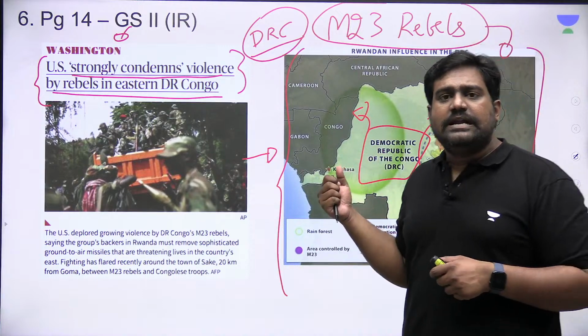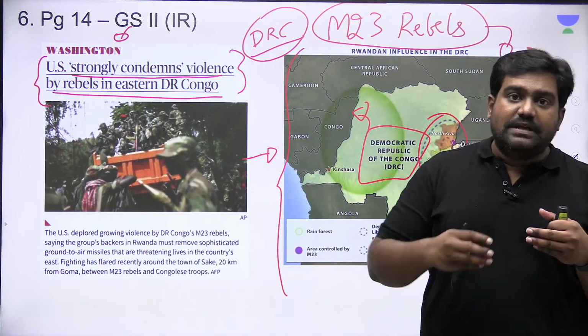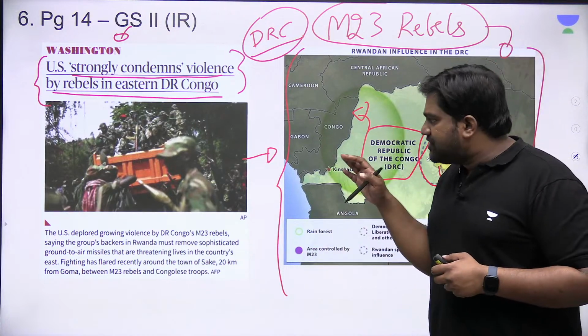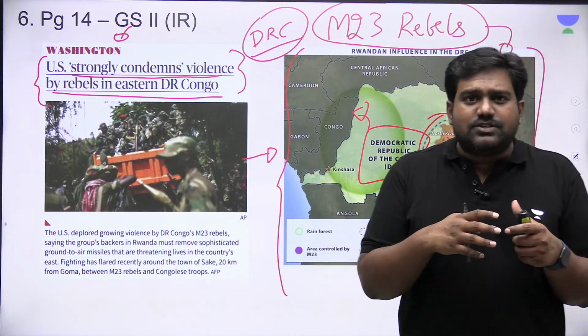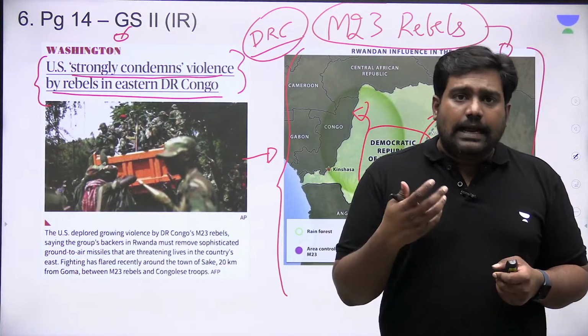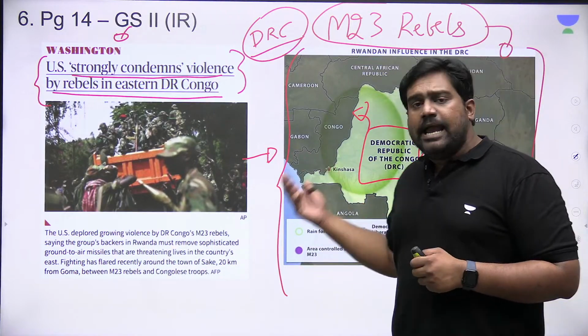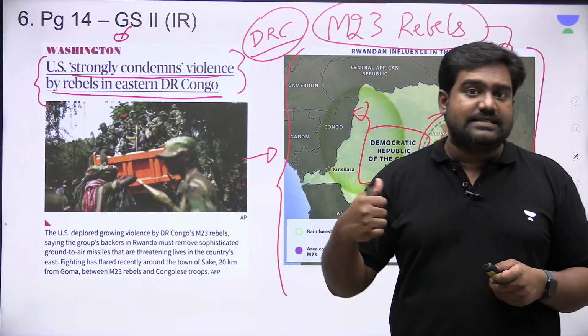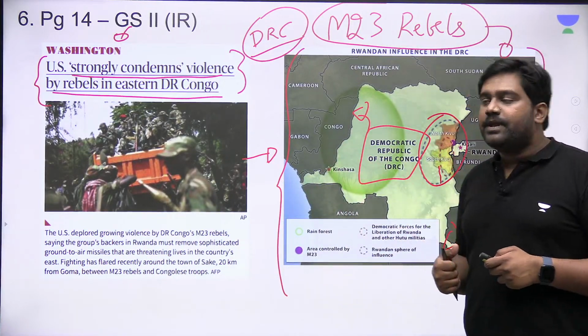And there is a long-standing conflict going on between the rebels and the military forces and other armed groups. So it's an extremely violence-hit country where there have been large-scale human rights violations. And so UPSC might ask you, the M23 rebels are known to operate in which country? Answer is DRC, Democratic Republic of Congo.